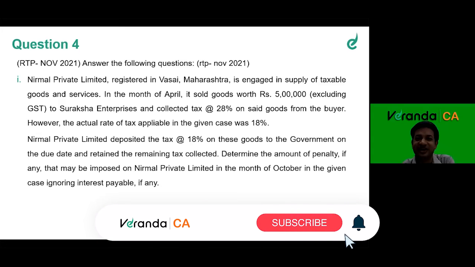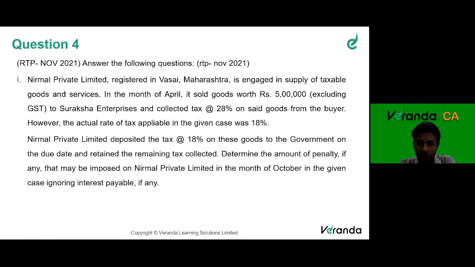Let's see what he did with that excess 10%. So Nirmal Private Limited deposits tax at 18%. He collected 28, but he deposited only 18 on the due date and retained the remaining tax amount. So he thought it is a bonus for him. He collected 28%, retained 10%, and paid only 18% to the government. So determine the amount of penalty, if any, that can be imposed on Nirmal Private Limited.